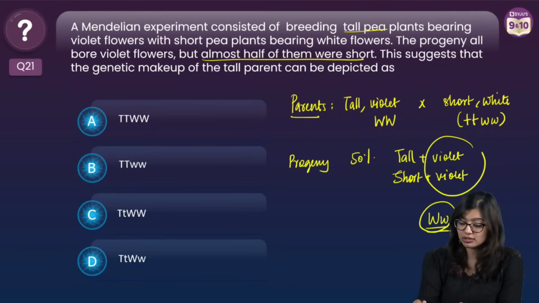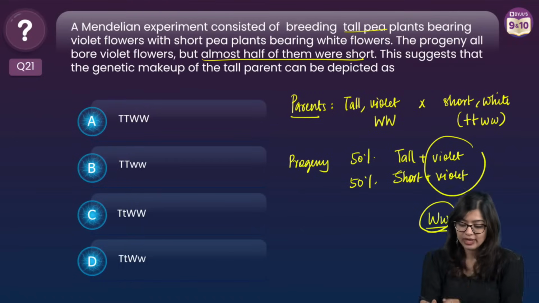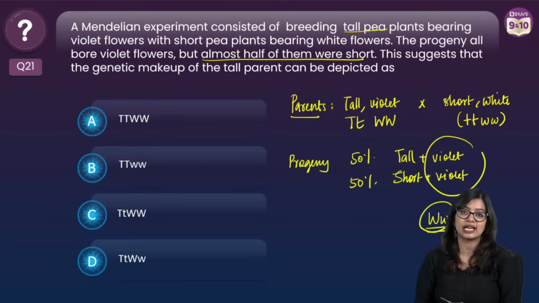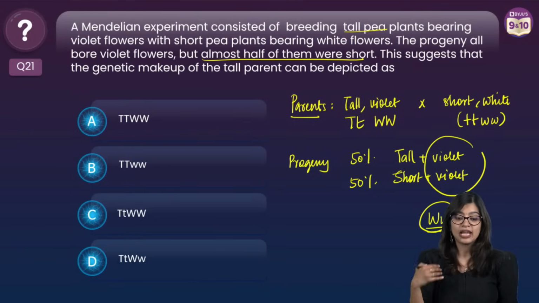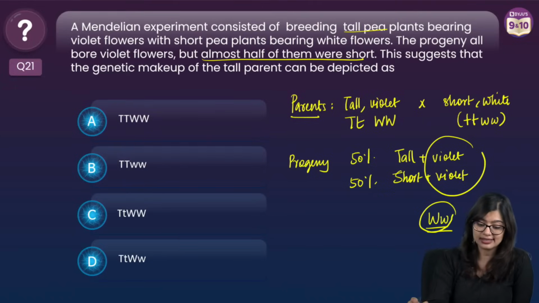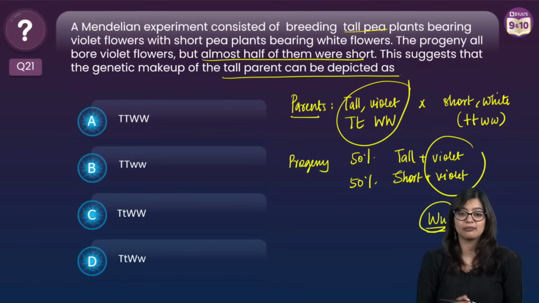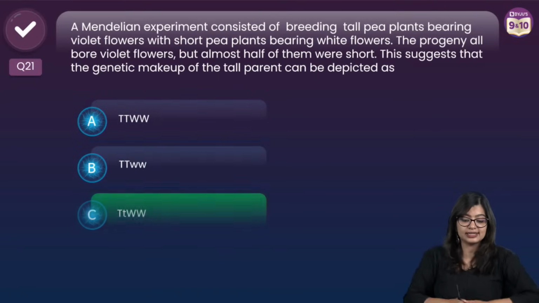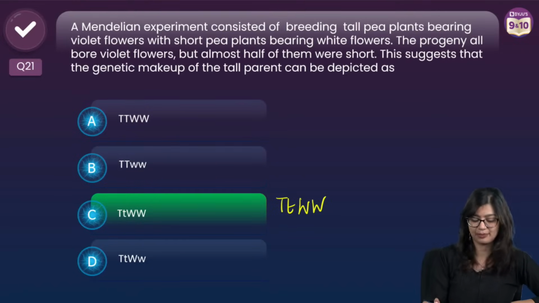But what about this trait, tallness and short? If I have to get 50% tall and 50% dwarf, that means that this is in heterozygous condition, right? So only when it is in heterozygous condition, I will get 50% offsprings as tall and 50% dwarf. So they are asking what is the genetic makeup of the tall parent, which is why we see that the correct answer here is option C, which is capital T, small t, capital W, capital W.